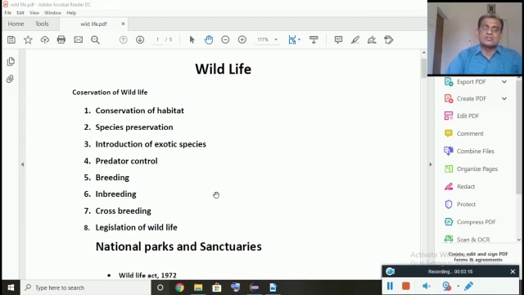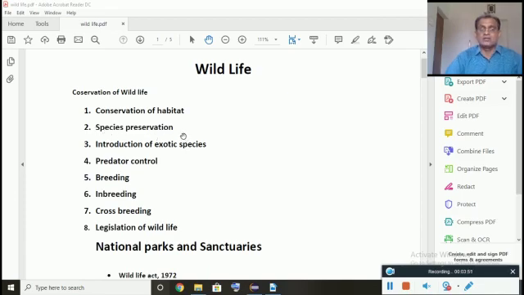As it does not find its own habitat, it may get disturbed, it may face difficulty, and it may become prey for the predator also. Therefore, it is very important to conserve the habitat. Students, you might have seen how zoos are maintained. There you will find different types of animals with different types of habitats. They have artificially prepared the habitats so as to protect those particular animals.